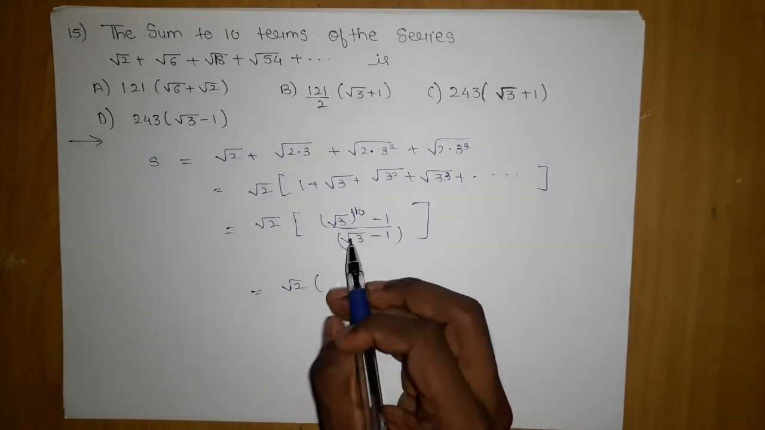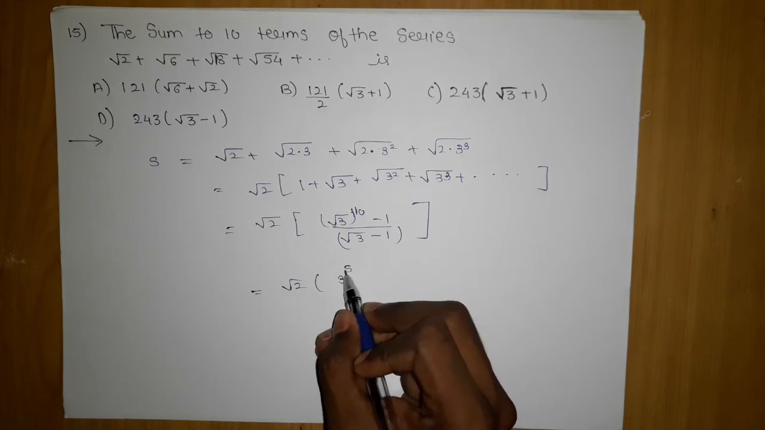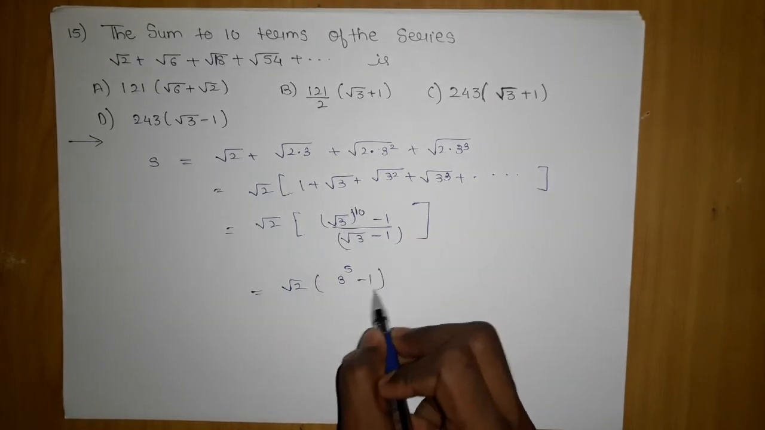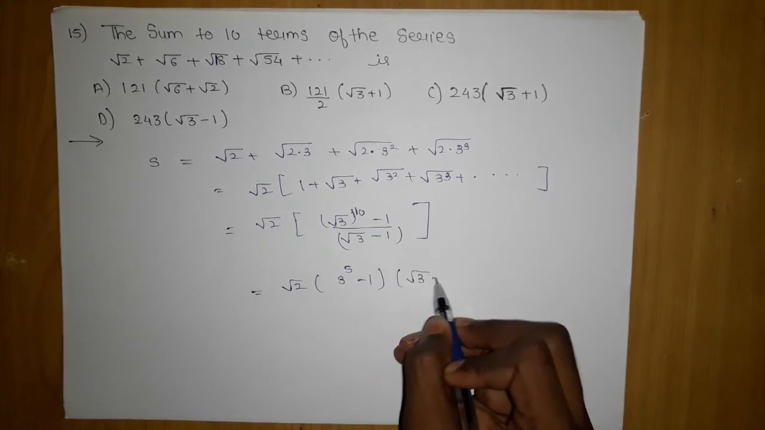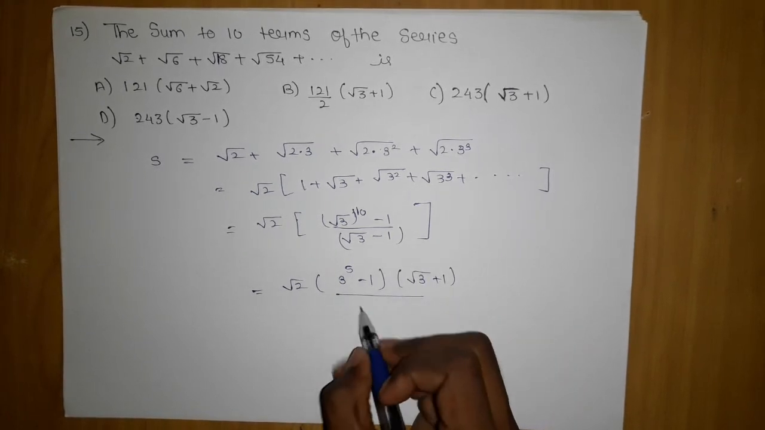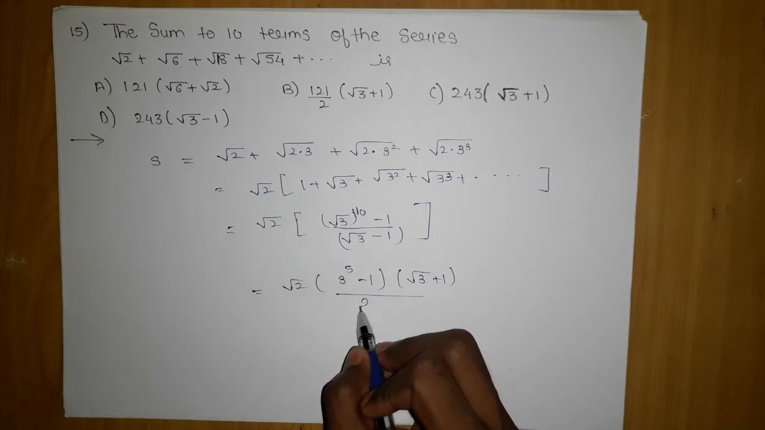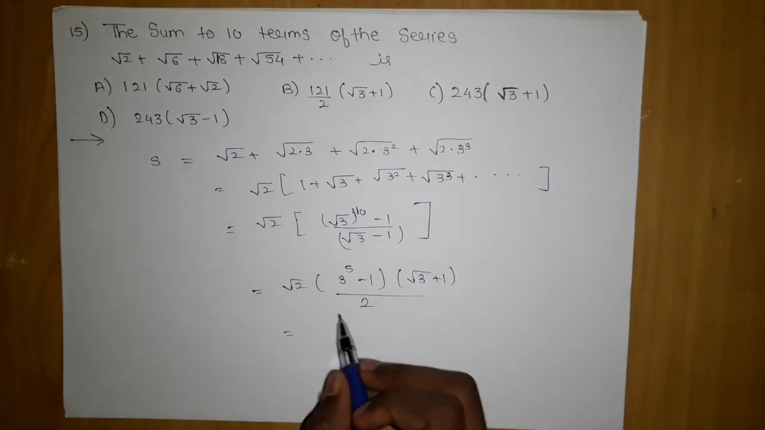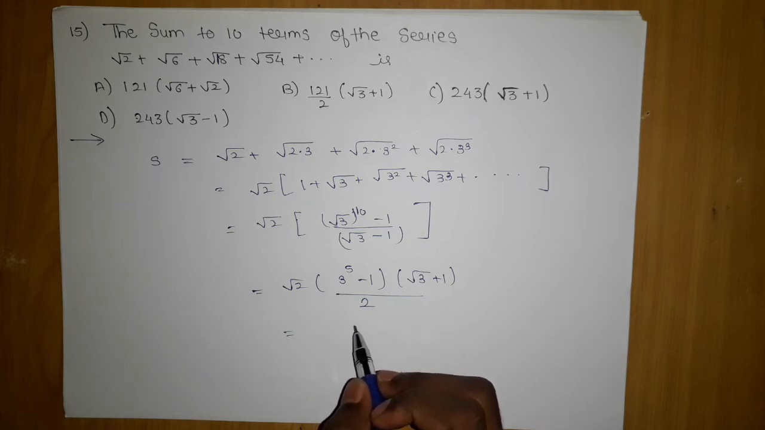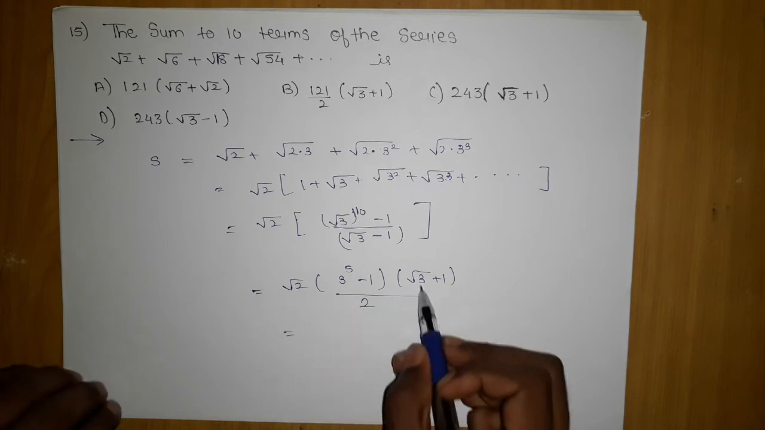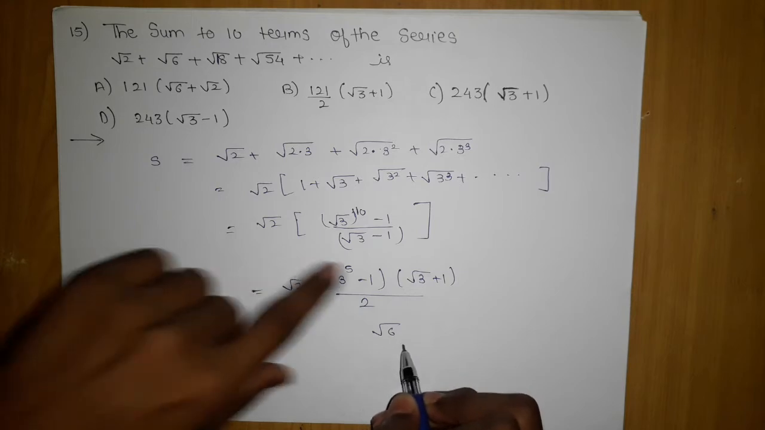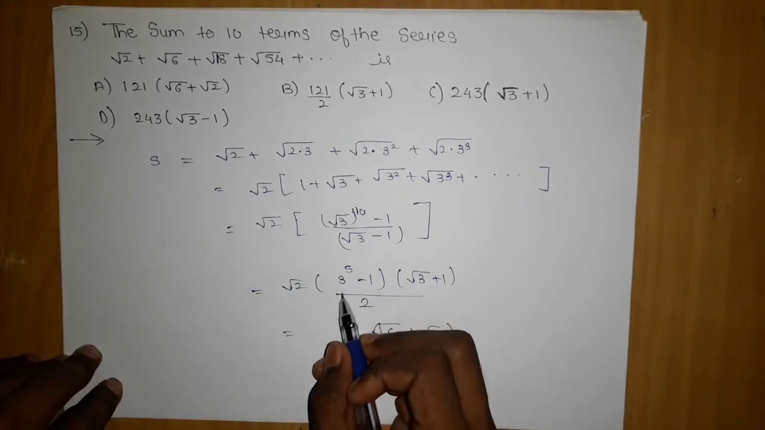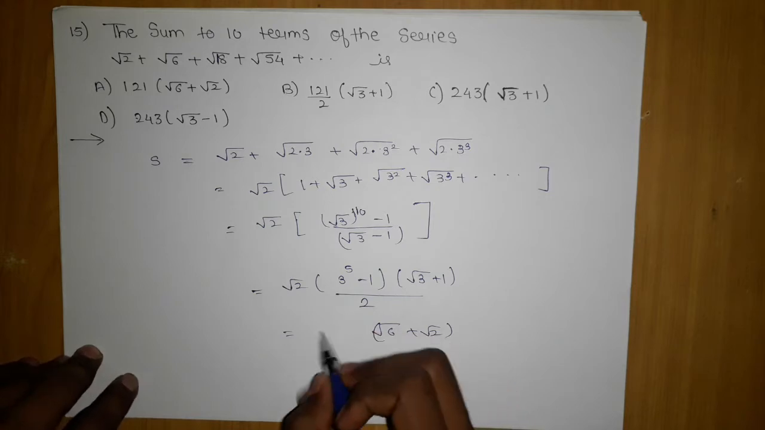Then this I can write as 3 power 5, because 10 power 2 will give me 3 power 5, minus 1, root 3 plus 1 upon, here it will be 3 minus 1, which will give me 2. And if I rationalize this also, I will be okay. Let's multiply the 2, which will give me 6. I'm getting 6 plus root 2. So I got one thing, and 3 power 5 is what, 122.